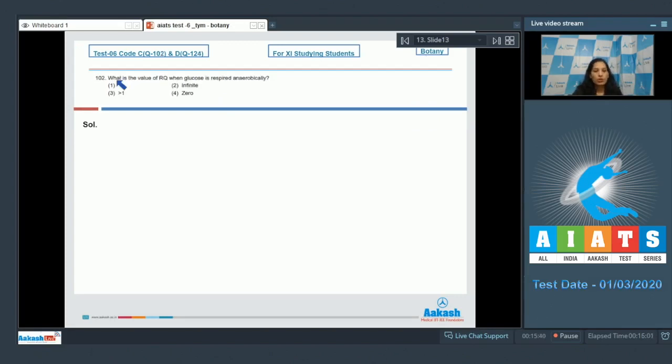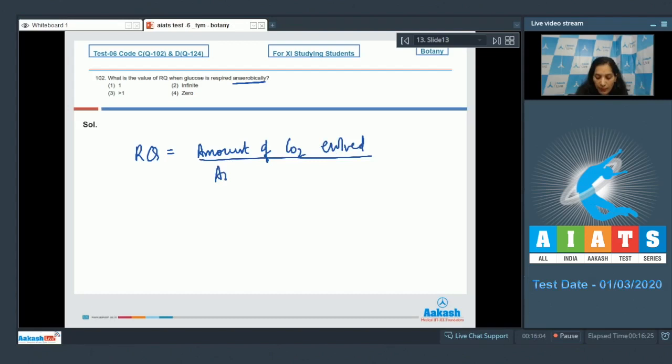Question number 102. What is the value of RQ when glucose is respired anaerobically? What is the formula of RQ? Means, how do you calculate the RQ? RQ can be calculated with the help of a formula, which is amount of CO2 evolved upon amount of O2 consumed.